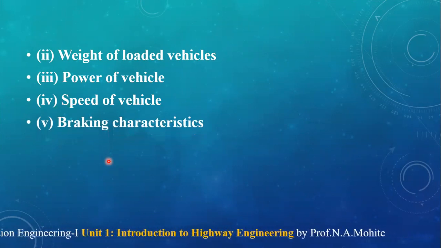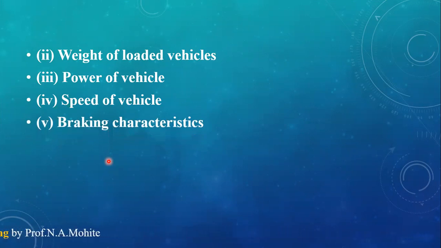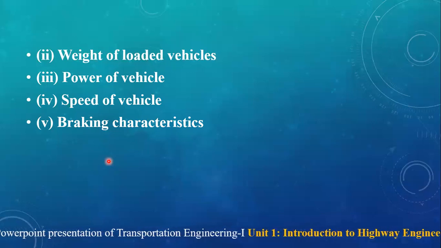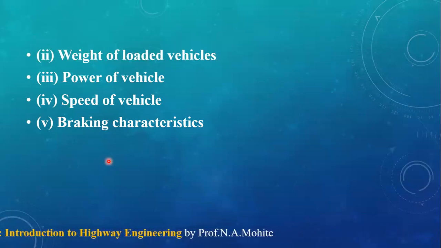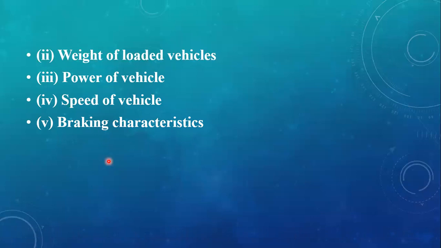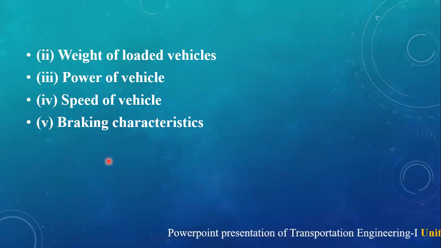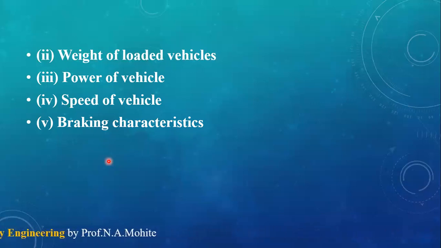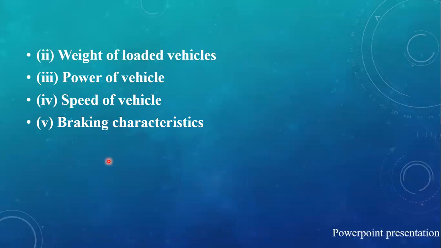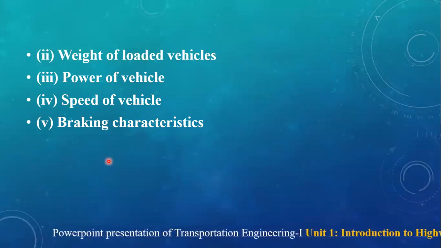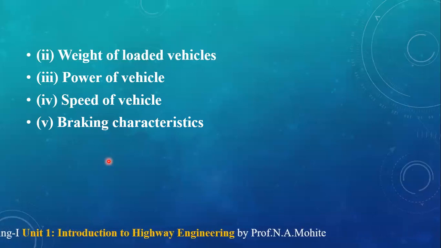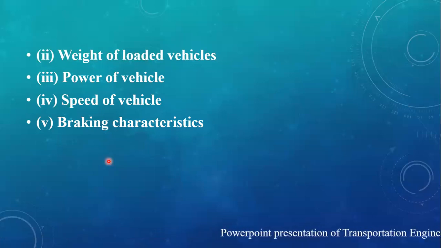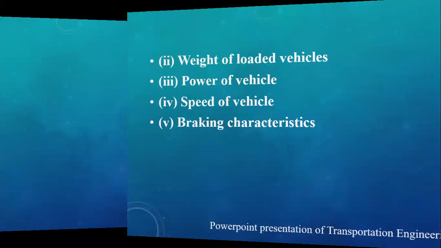As we were discussing the sight distance, it is required to have the longest distance between two consecutive vehicles. In order to have safety in vehicle operation, the stopping sight distance and the spacing between two consecutive vehicles in a traffic stream, we require a good braking system. So this was regarding the geometric design, which should be well known to us before doing the analysis of the said road work.